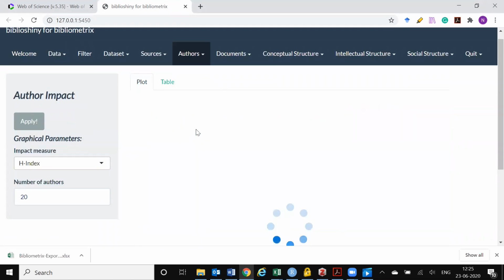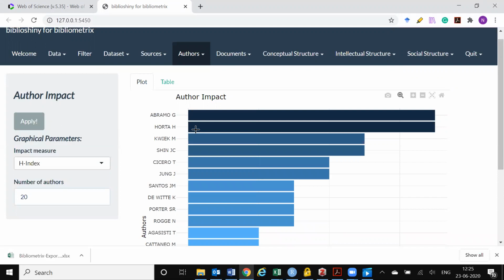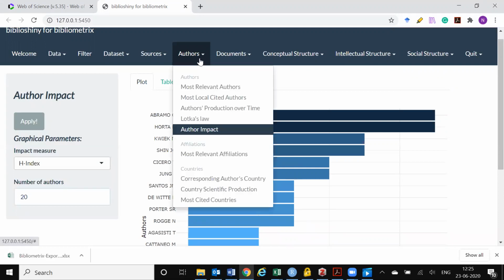And finally, the author's impact in a particular field. Once again, using the H index, you get to see which are the authors that have the most impact in your field. Here, these are the top few authors. I have tried to choose the top 8 to 10 authors who have had the highest impact in the field while doing the next level of analysis of studies.